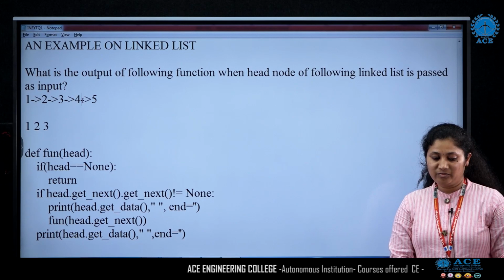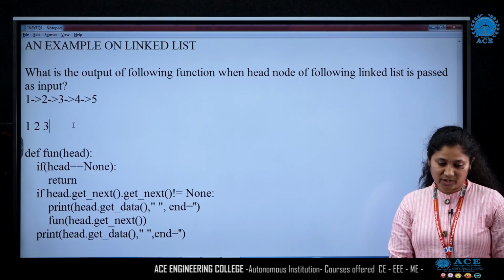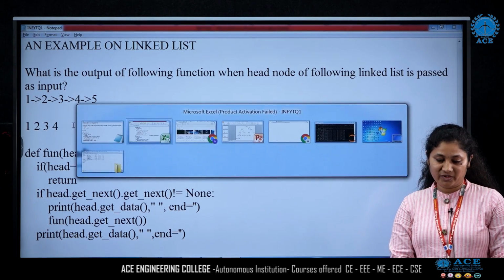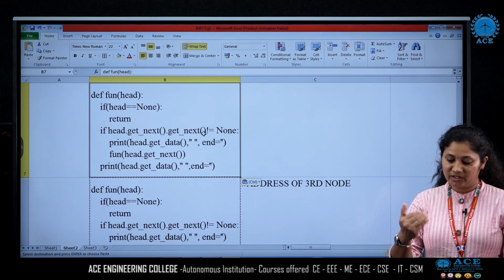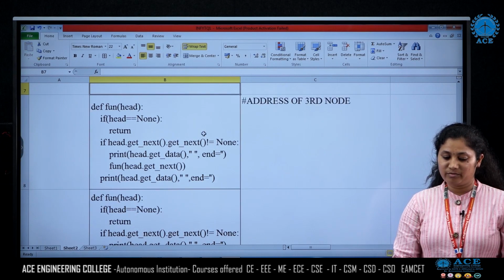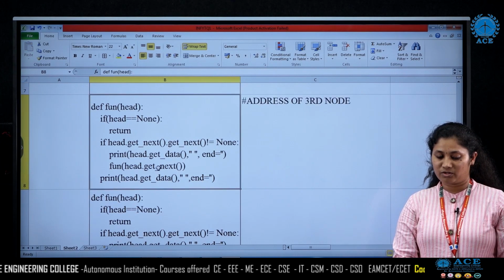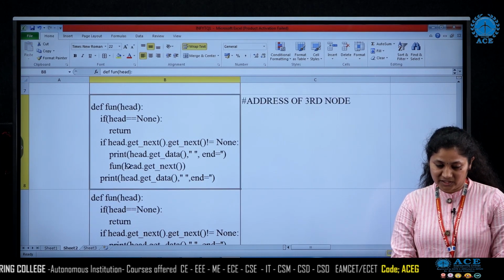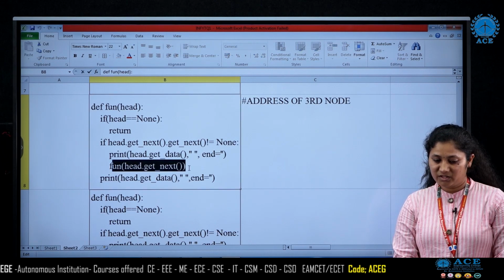Head is pointing to the address of the fourth node. So what is the data? Data is 4. So I am going to print 4. And then I am going to return back from where the function was called. So it will return back to this function from where it was called. So this statement is done.